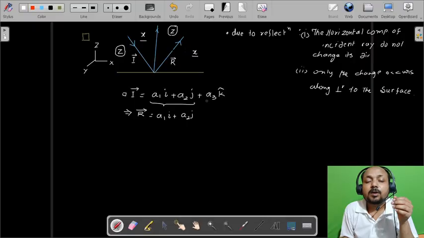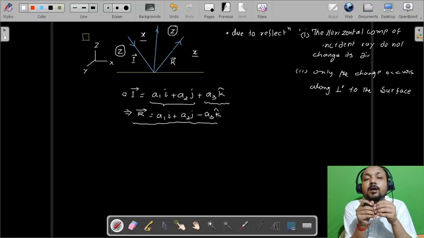Now this unit vector along the z direction is going to change its direction. So it will reverse its direction and it will become minus a3 k cap. Okay, so this is the required equation for the reflected ray in this case.